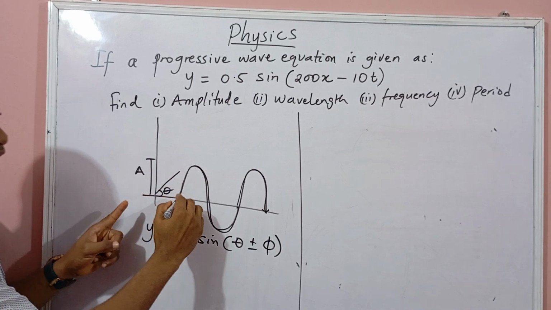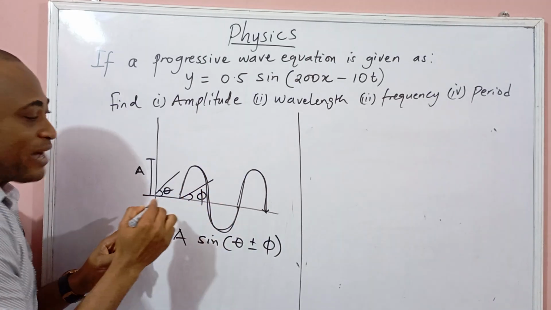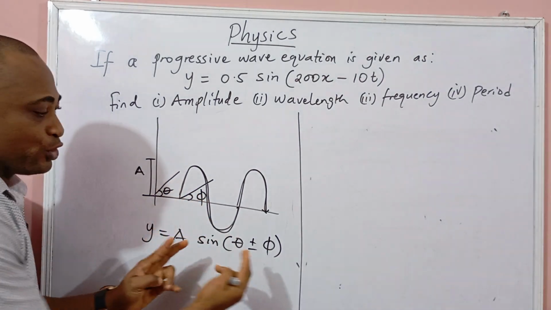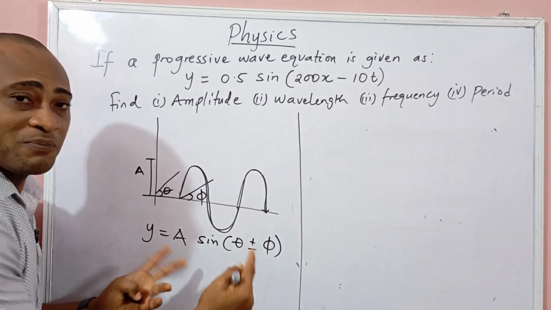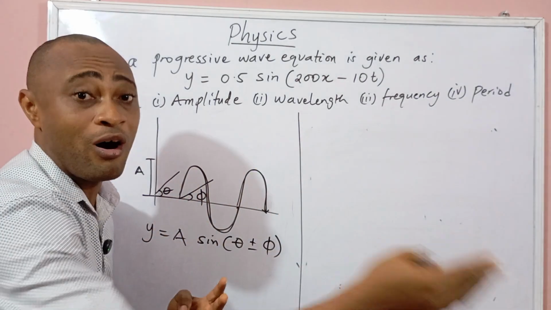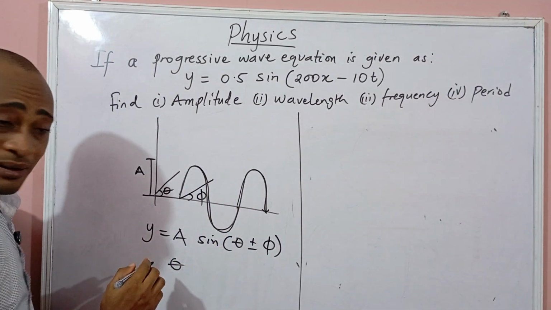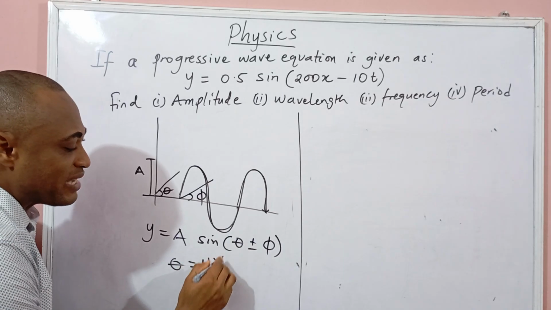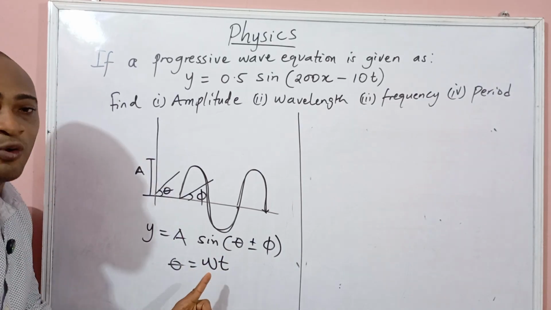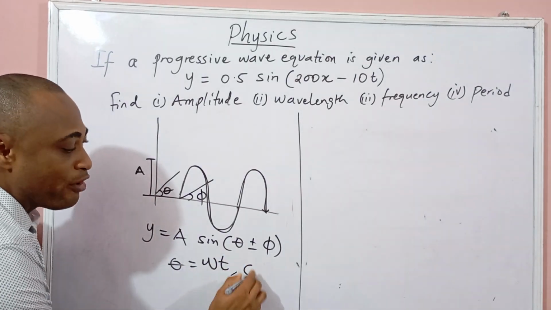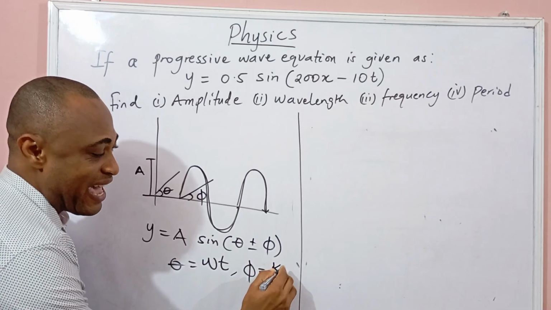By the origin, and we have the angle made by what? The wave traveling. So we have this. The plus and minus means that the wave can be moving to the right or to the left. Okay. Now remember that my theta is angular frequency times time. W means angular frequency, while my rho is what?